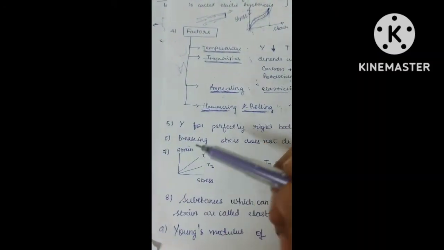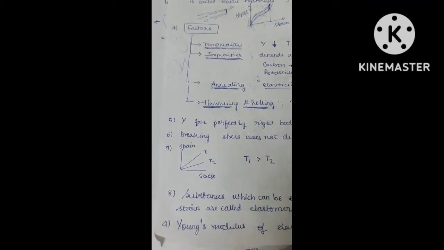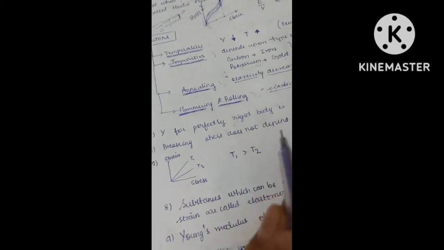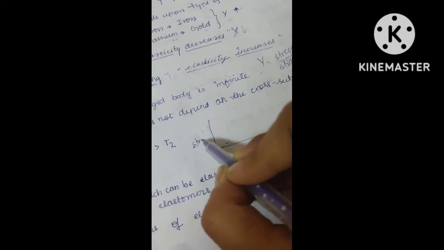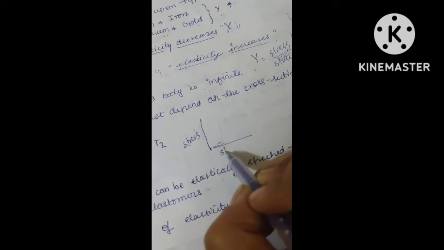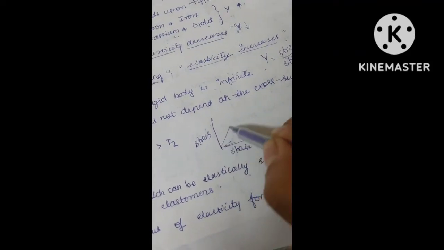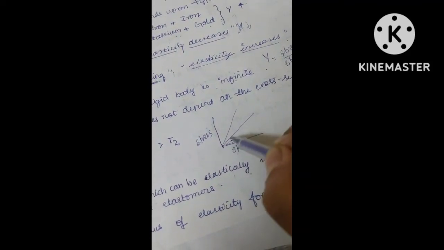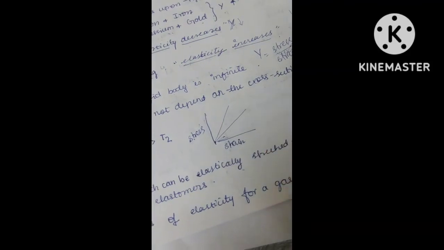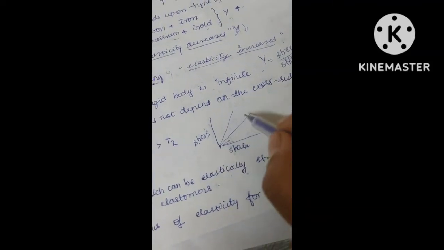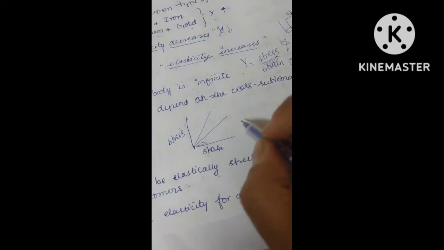Next, coming to another graph, a strain and stress graph. Actually, I thought to put this one as a question, but now I am explaining it. Suppose this is your normal general graph of stress and strain. You know that the slope of this graph will give you Young's modulus.